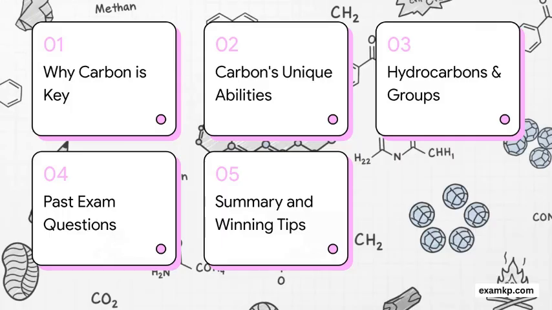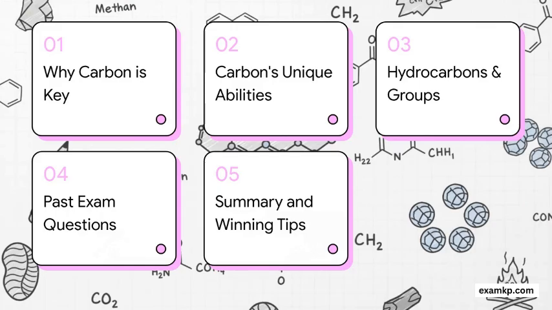So here's our game plan. We'll start with why carbon is such a special element. Then we'll dive into its unique abilities, words like catenation and allotropy. After that, we'll break down hydrocarbons. And the best part, we are going to solve real past questions from WAEC, JAMB, and NECO. Everything we're covering today is pulled directly from your syllabus. We're talking Section D for WAEC and Topic 10 for JAMB, so you know you are learning exactly what the examiners expect you to know.